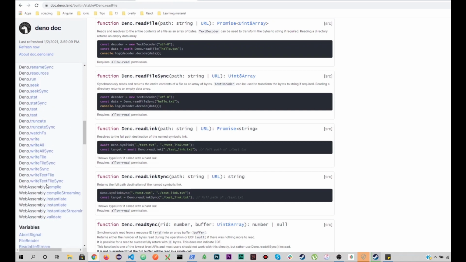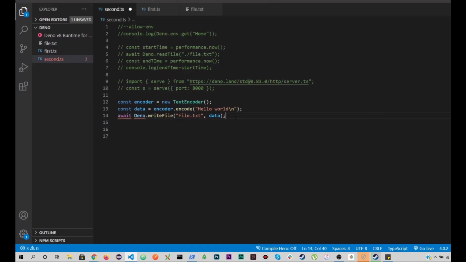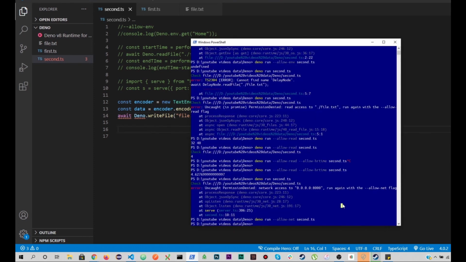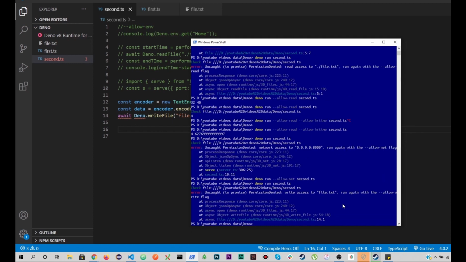If we go over here, writeFile, this is where I took this code from: Deno.writeFile, hello.txt and data, right? This is the file I'll be using to write. If I try to run this script now, it's going to ask me that the allow-write flag should be added over here. So let me add this one, allow-write.